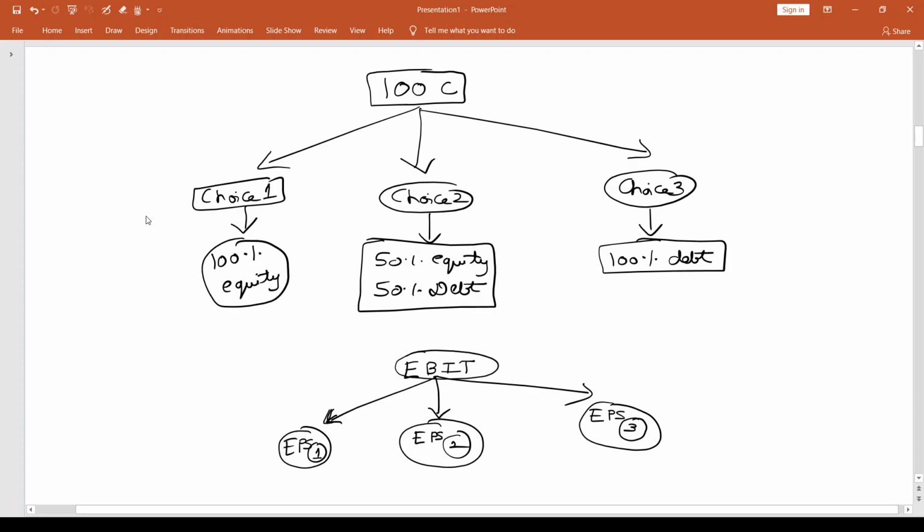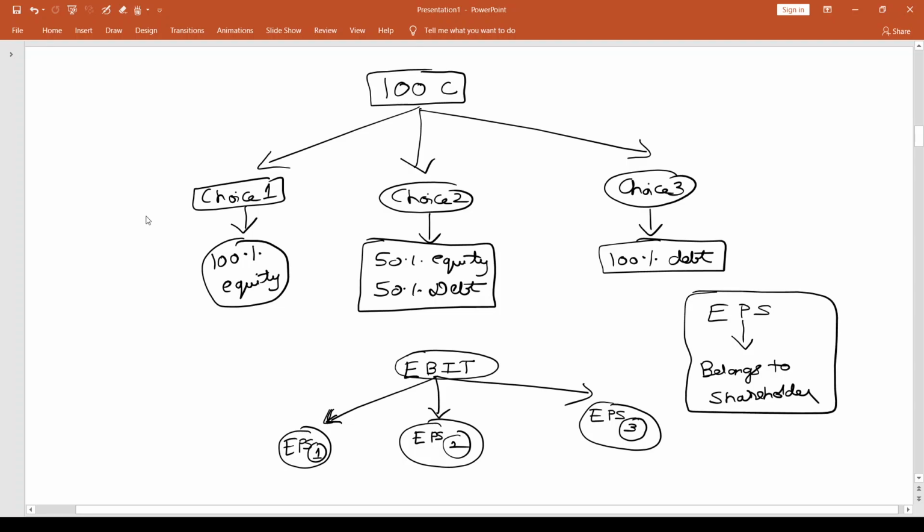Now EPS is a number that belongs to the shareholder. So for every one share that a shareholder has, how much of earnings is he eligible to take? How much of earnings is he eligible to get? How much of earnings is he eligible to claim for every one share that he holds? That is what is called EPS.